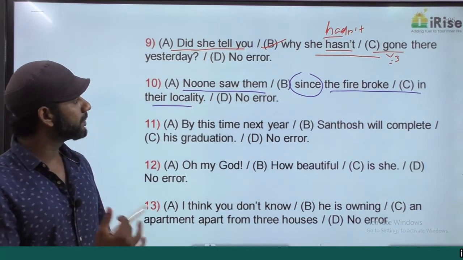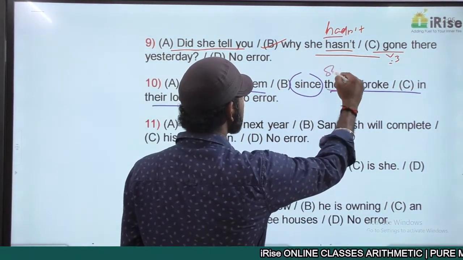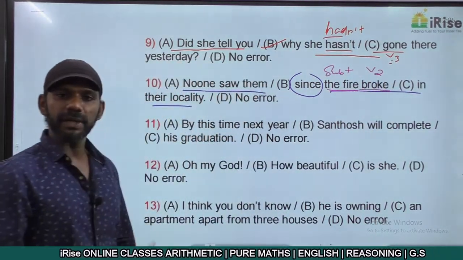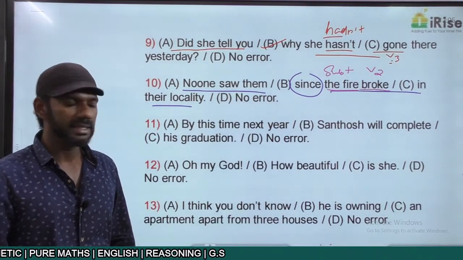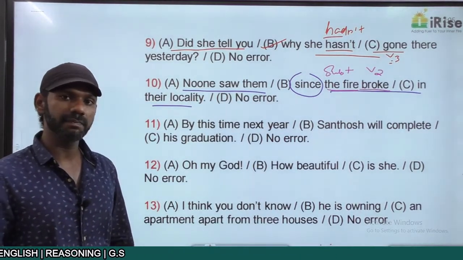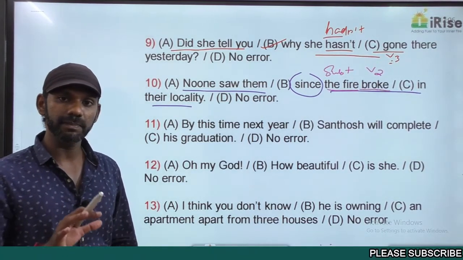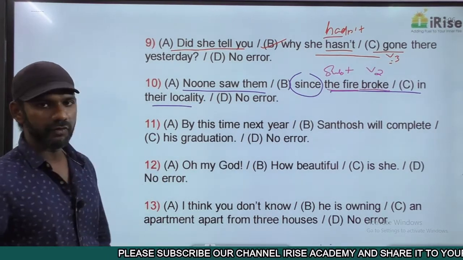Come to the idea after since. Since the fire broke in their locality, the fire is a subject here, broke is a verb in the V2 form. It's break, broke, broken. Subject plus V2 is simple past. So the idea after since is in the simple past tense. That is completely fine. So the idea before since must be present perfect or present perfect continuous. Come to the idea before since.